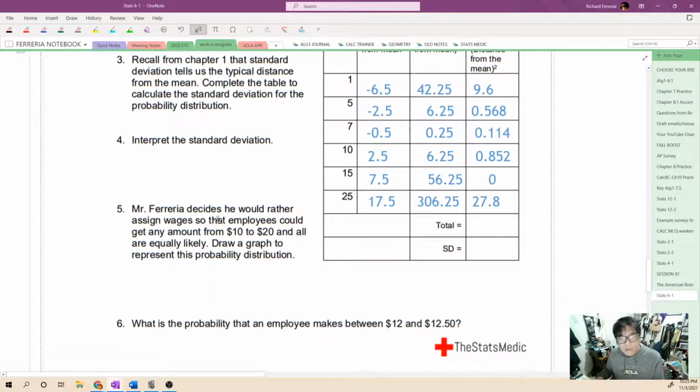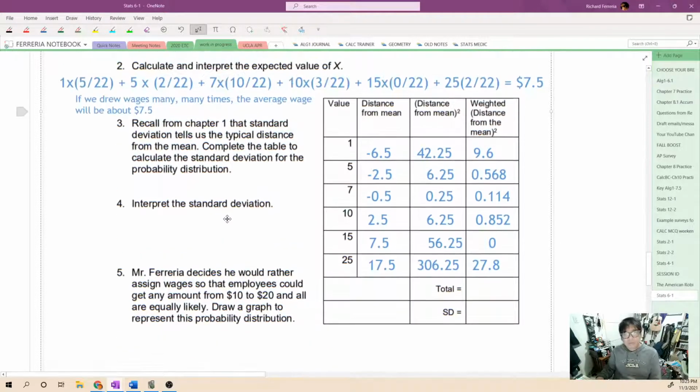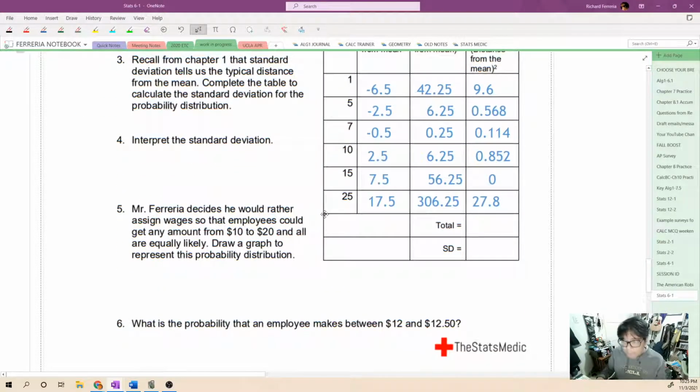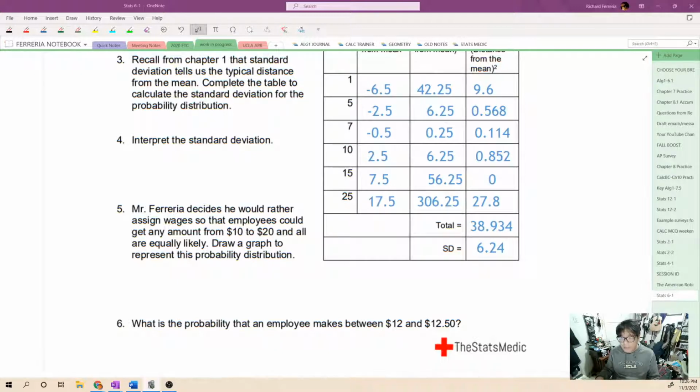Just like before, now that we have our weighted distances from the mean, we're going to add them up, just like we would for a regular standard deviation. That's 38.934. And then at the very end here, we're going to take a square root. Now there's our standard deviation. Obviously, this is a lot of process, so if you don't want to do all of this, and I can understand why, we can take a look at how to do this on a calculator.